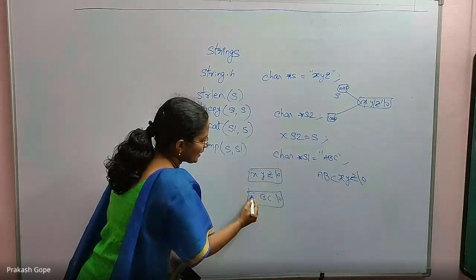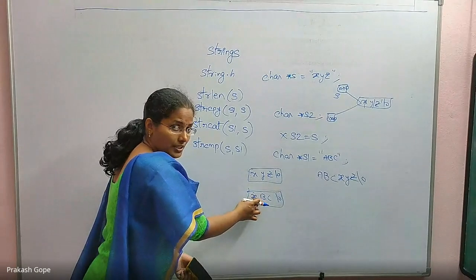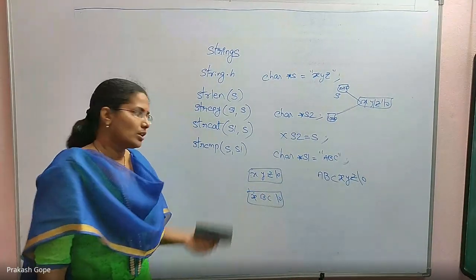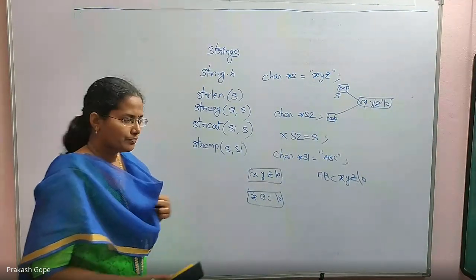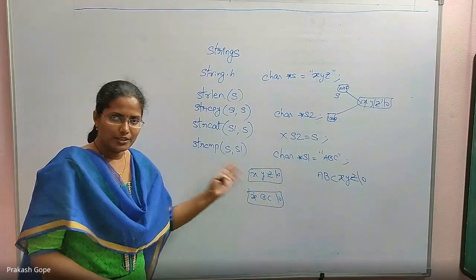If the first characters match, then the second characters are compared. This is Y, this is B. There is a mismatch, so the ASCII difference of Y and B is returned. So the return value can be either positive or negative; it need not be positive. If it is 0, they are identical. If it is positive, the first is greater accordingly, and likewise if it is negative.